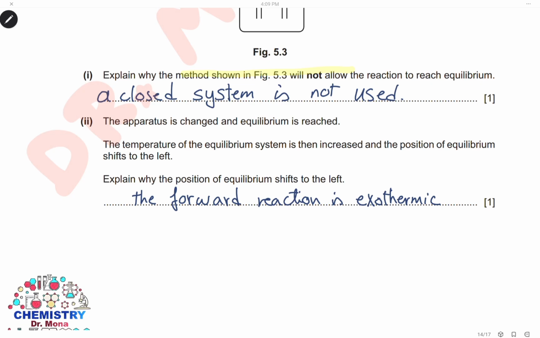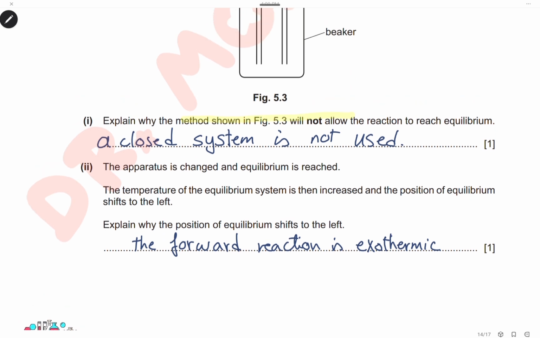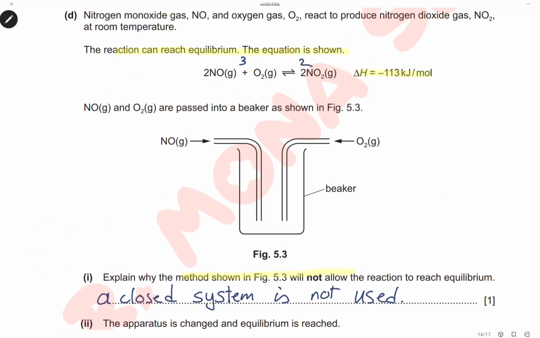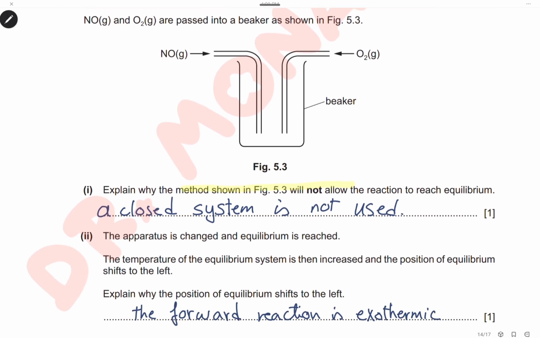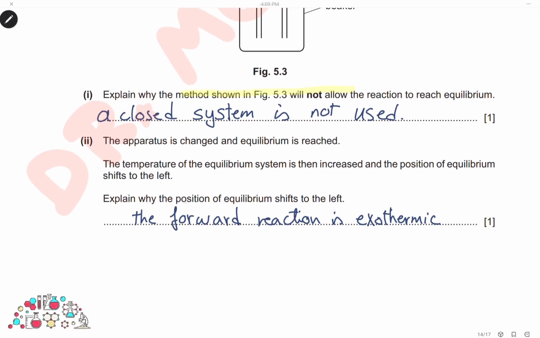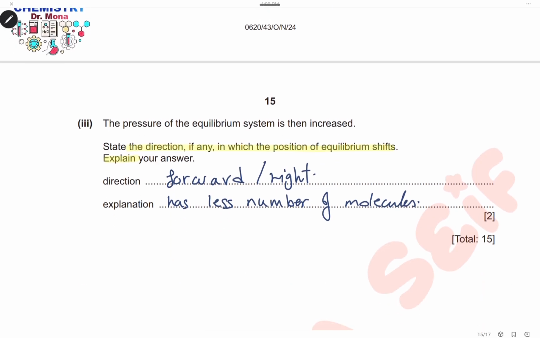The temperature of the equilibrium system is then increased and the position of equilibrium shifts to the left. Explain why the position of equilibrium shifts to the left. By increasing the temperature, the equilibrium will shift to the left because the left side is endothermic, or we can say that the forward reaction is exothermic. So the position of equilibrium shifts to the left because the forward reaction is exothermic.